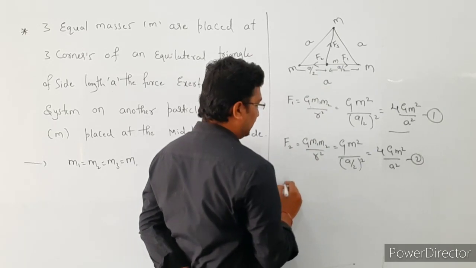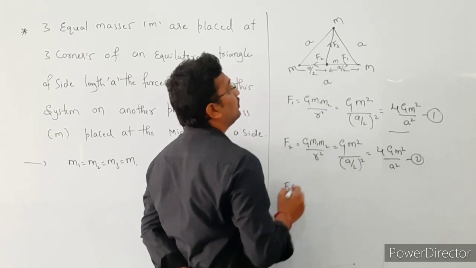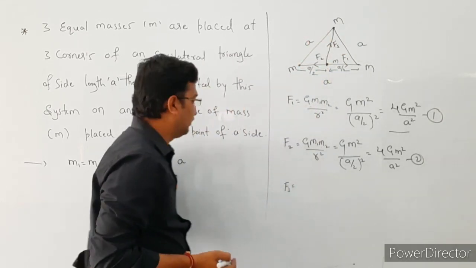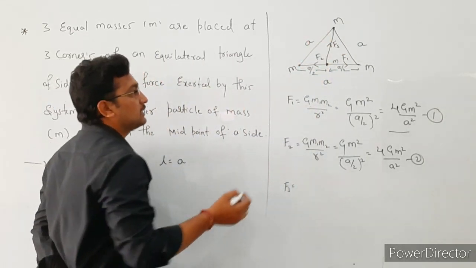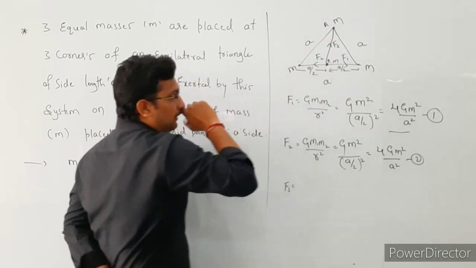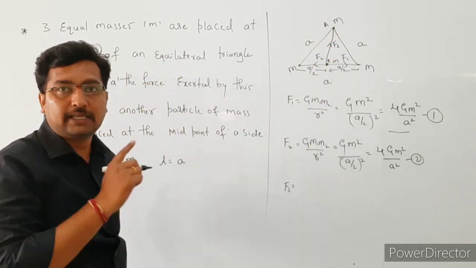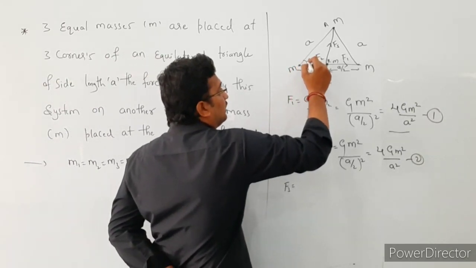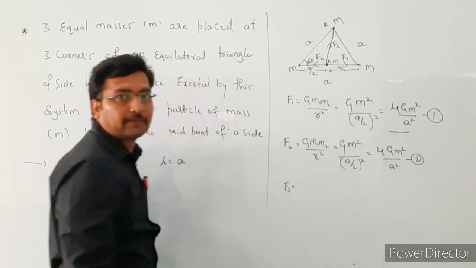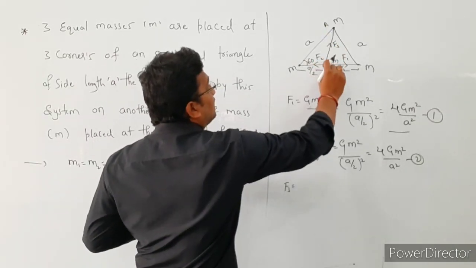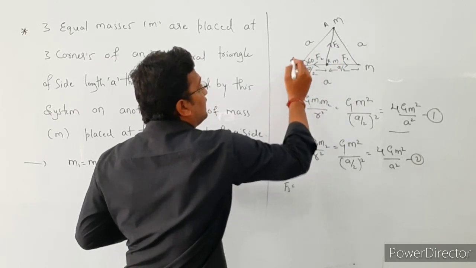The next one, F3 is equal to... what is the distance from this point to this point, right? Okay, see here, we are going to find out the distance from, for example, this A point to this B point. First, this is an equilateral triangle. The equilateral triangle means the angle is 60 degrees, right? So here we are going to find the value of AB. Let us assume that this is C.